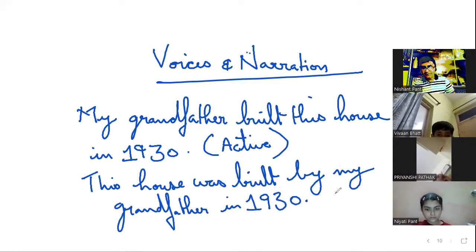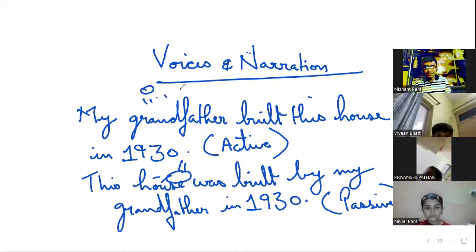So see, you must have seen one thing when we are doing active and passive voice, the subject is changing. Here, the doer of the action, my grandfather built this house, he's the doer. And here, although the action is not changing, the focus, the spotlight is changing. So here the spotlight actually is on the house, right? And here the spotlight is on my grandfather, right? So this is how you change the voices and the narration, right?